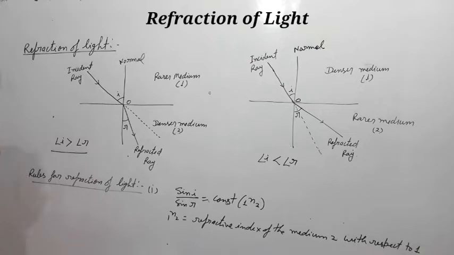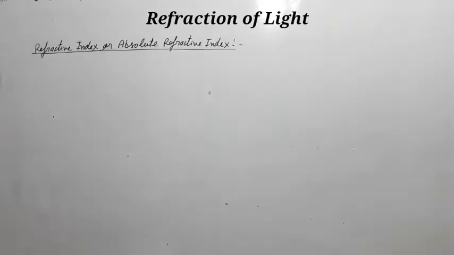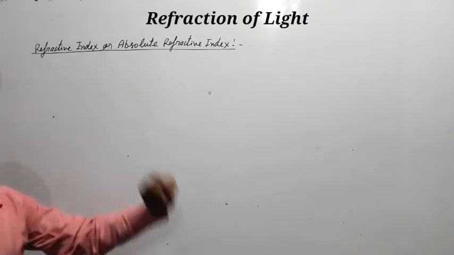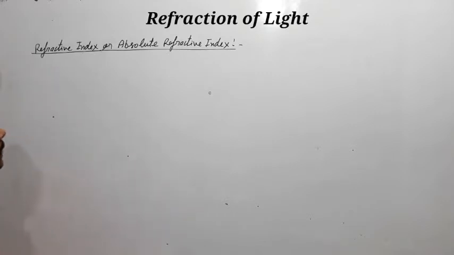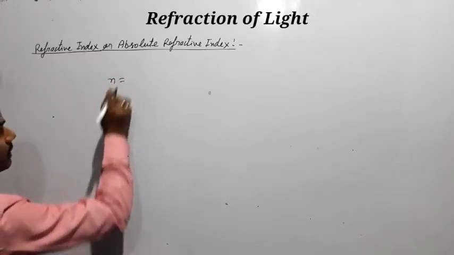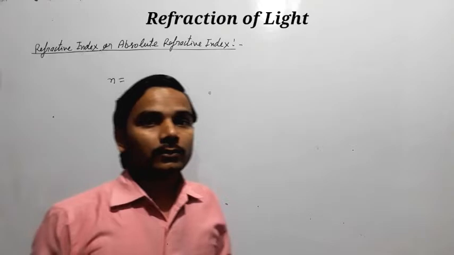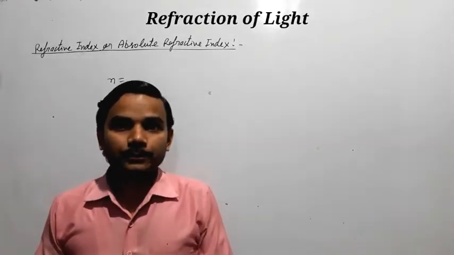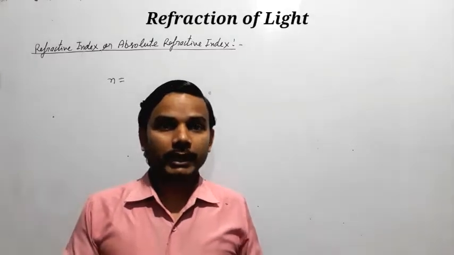Now we will discuss the refractive index. What is refractive index? The refractive index is also called absolute refractive index. It is defined as the ratio of the speed of light in vacuum to the speed of light in any medium, and is called the refractive index of that medium.